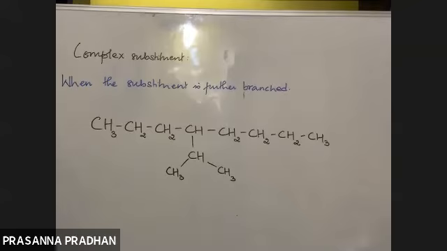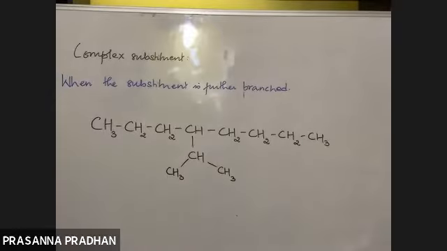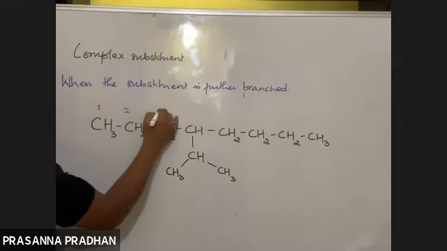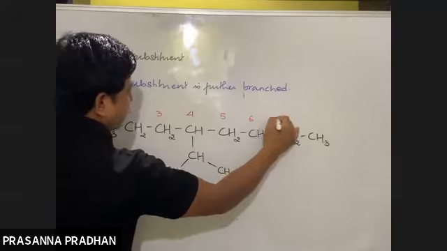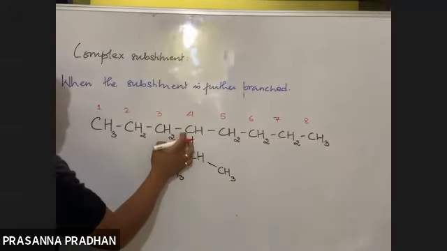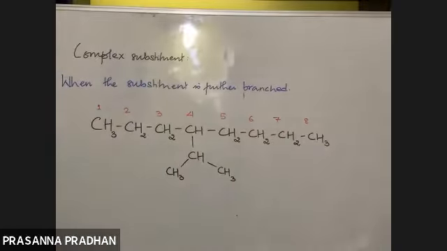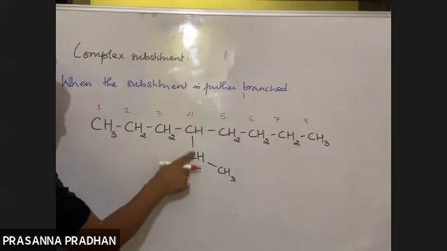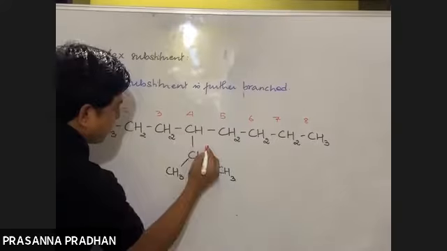Okay, if the substituent is further branched, then this kind of substituent is known as a complex substituent. So how do we name it? First, we have to number. Okay, so I'll start numbering from this end. So the substituent should get lower number. If I start numbering from this end, it will get 4. If I start numbering from this end, it will get 5. Okay, now the carbon which is attached to the parent chain will be numbered as 1 or sometimes 1 prime like this.